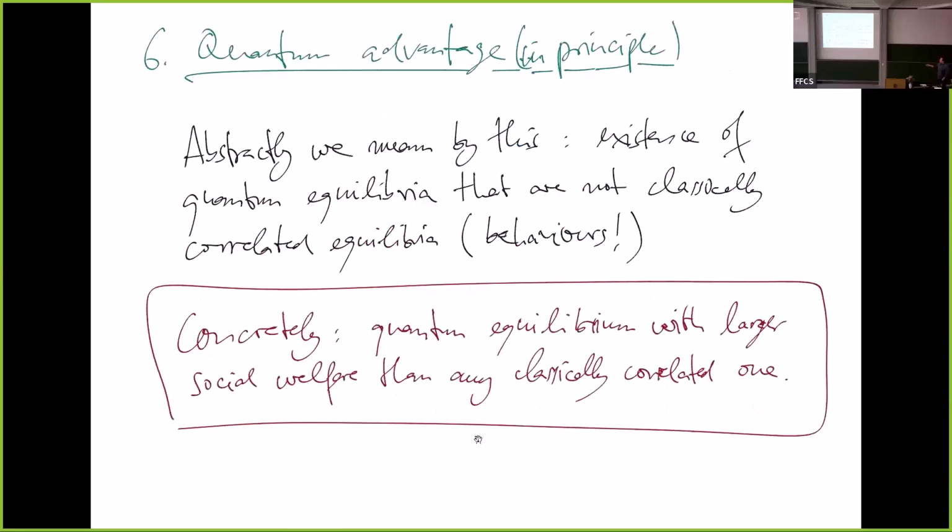Let's forget about the belief invariant because I don't really have time. So quantum advantage, what would that be? We want a game where we have quantum equilibria that beat every classically correlated equilibrium, in the sense, for example, that it has a better social welfare.